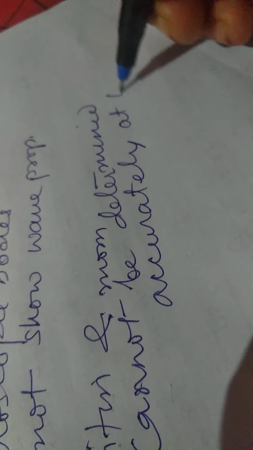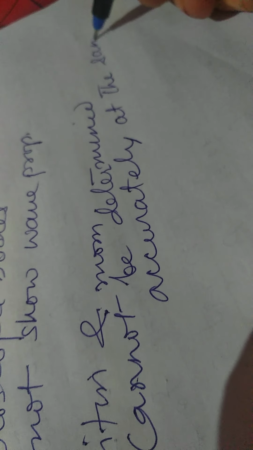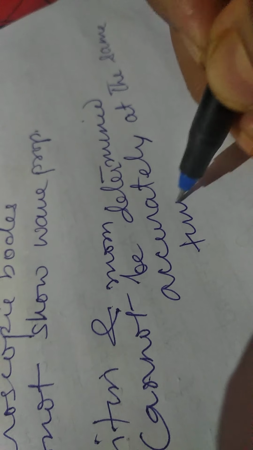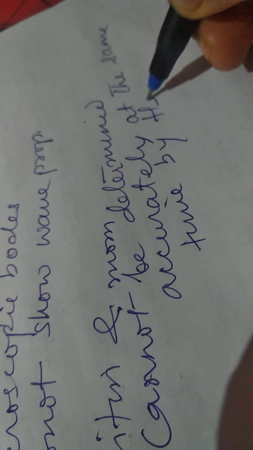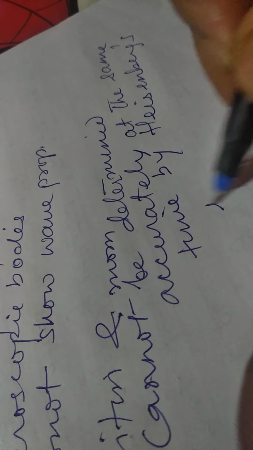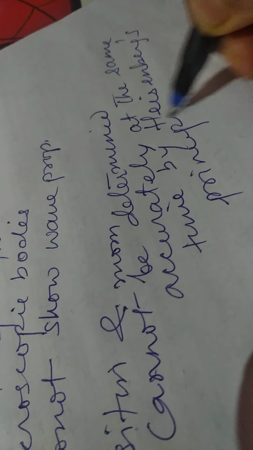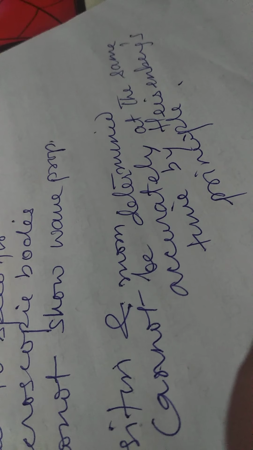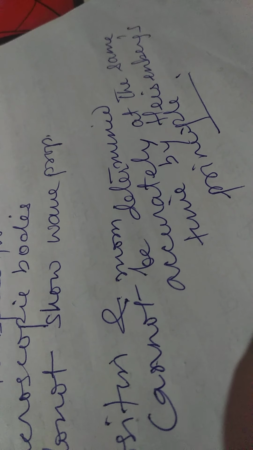This is by Heisenberg's principle. So this is all about the conclusions from the experiment.